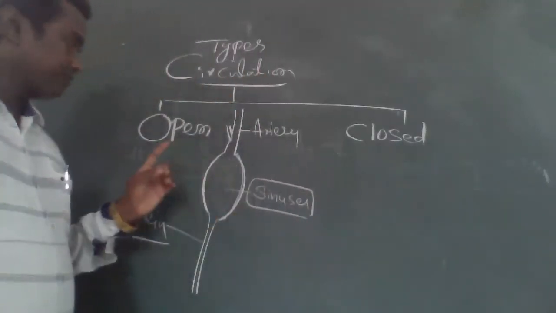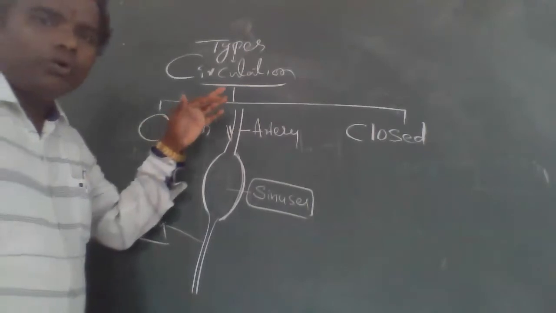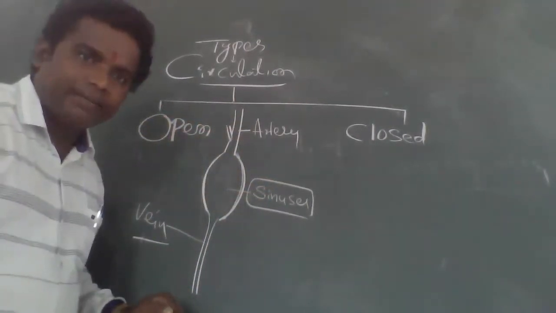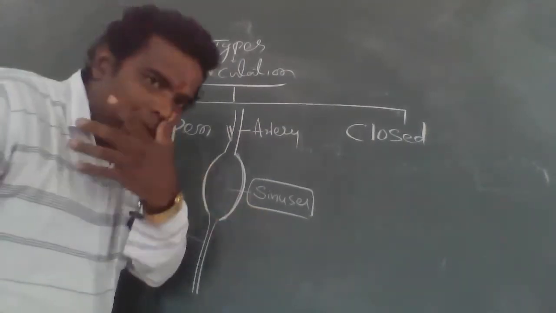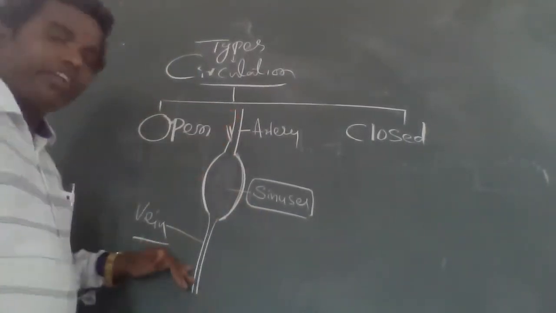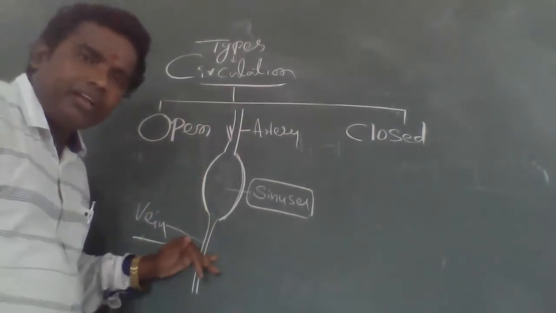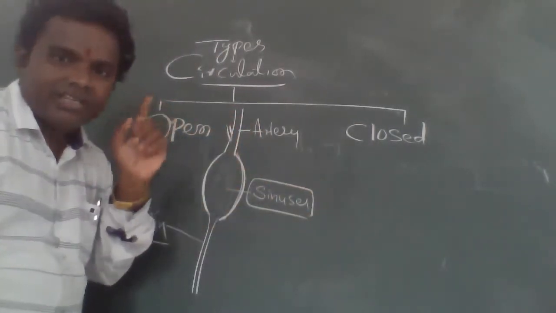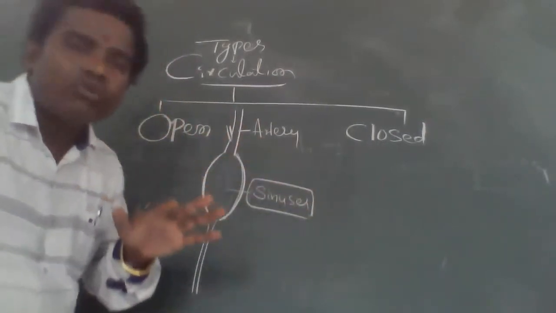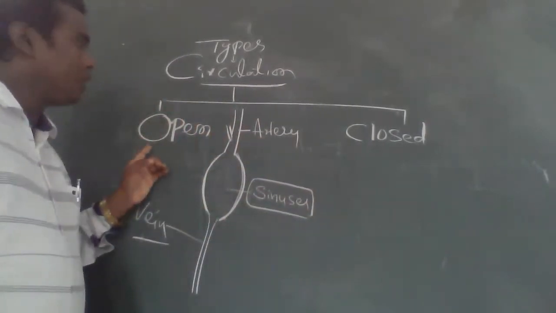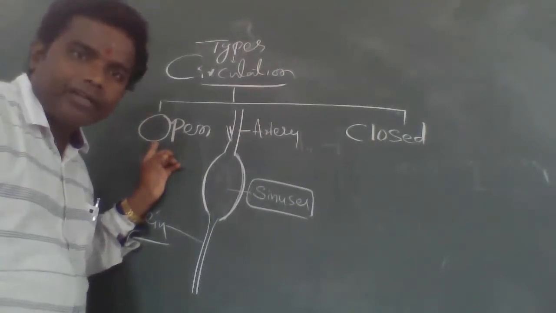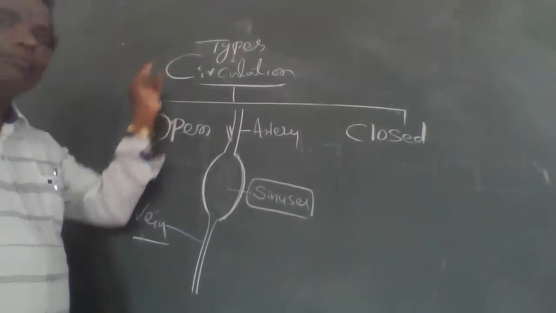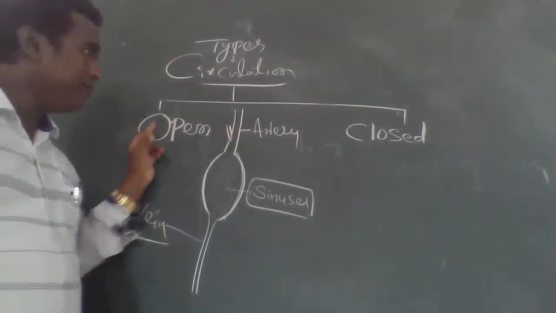For example, in the open type of circulatory system, the blood flows from artery to vein. There are no capillaries and no small vessels. That is called an open type of circulatory system. Now, how many types of circulatory system are there? Mainly two types: open type and closed type.